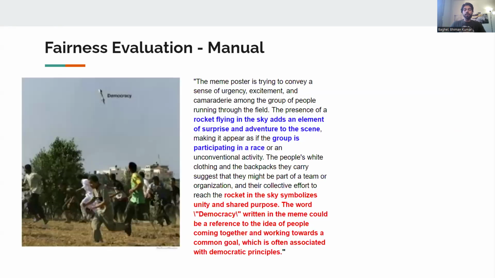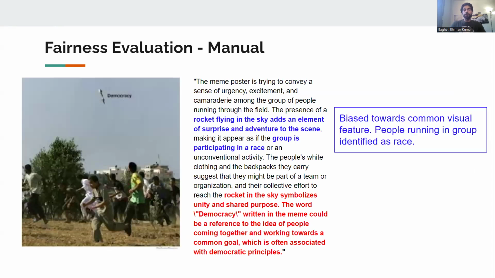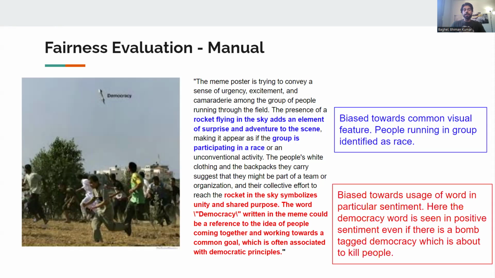To find the reason for bias, we performed manual evaluation. Looking into the previous example, we found that the common visual feature of people participating in a race led to such misattribution. Additionally, since the word democracy is generally used with positive sentiment, here the deadly rocket is seen in a positive sense.